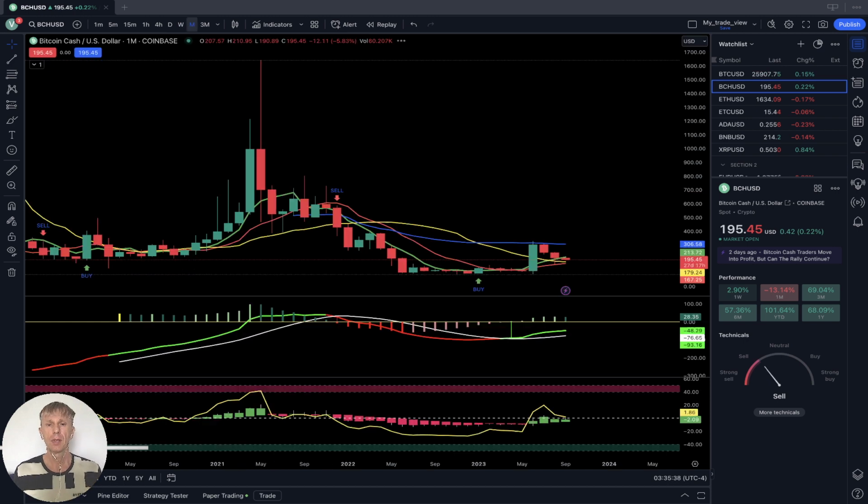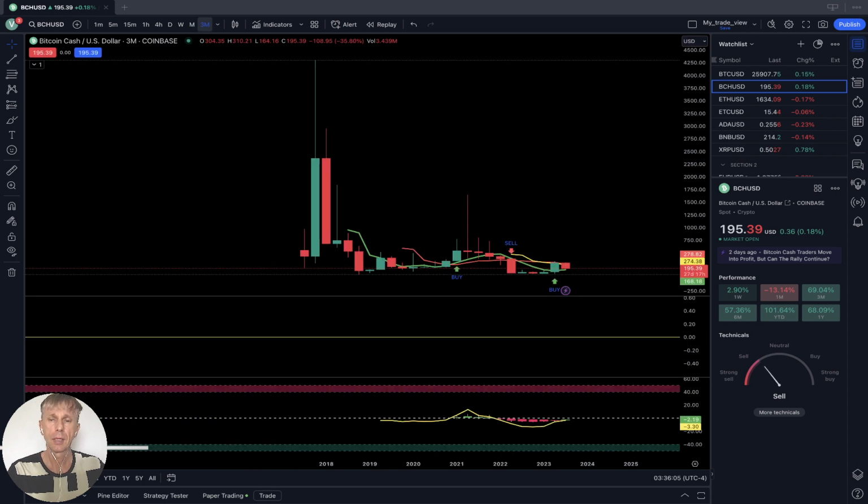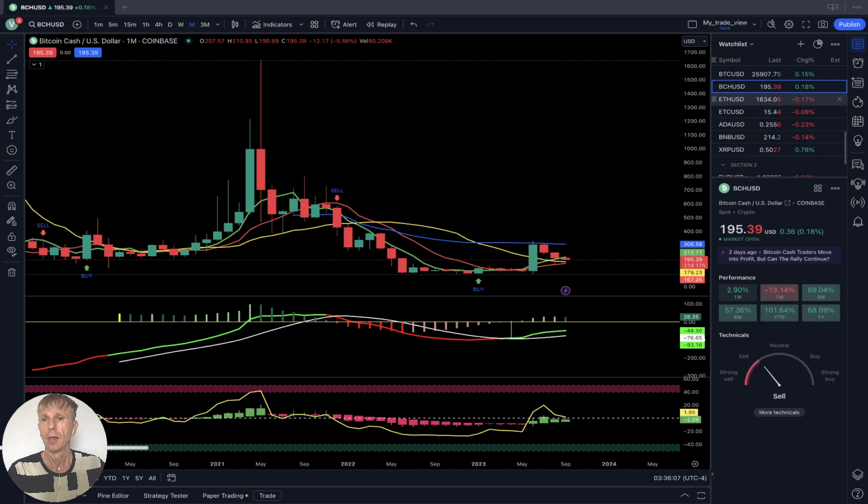Let's see monthly. Monthly, it is still bullish. MA5 did a bullish crossover. After the nice run on the monthly time frame, it touched SMA 50 and was rejected from SMA 50. Now the last bar is still above 20, still positive on the monthly time frame for Bitcoin Cash. Quarterly, not enough data. Okay.